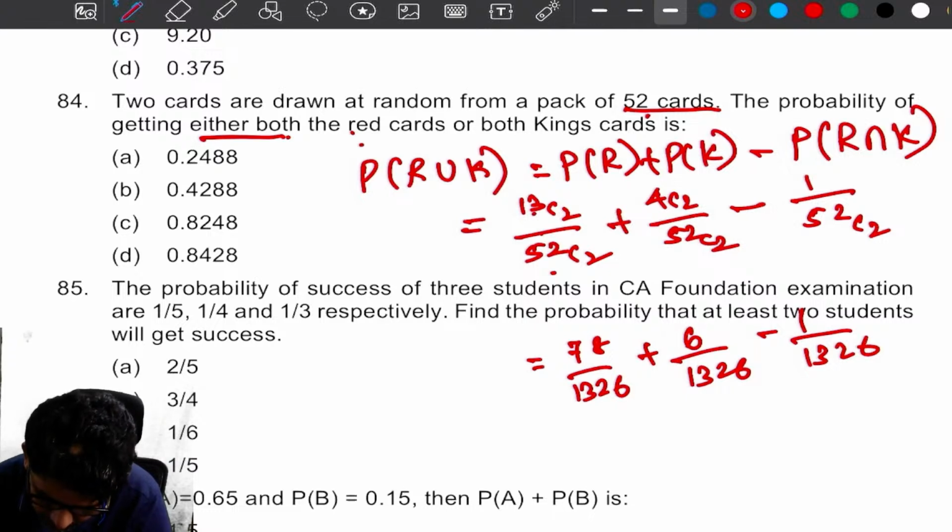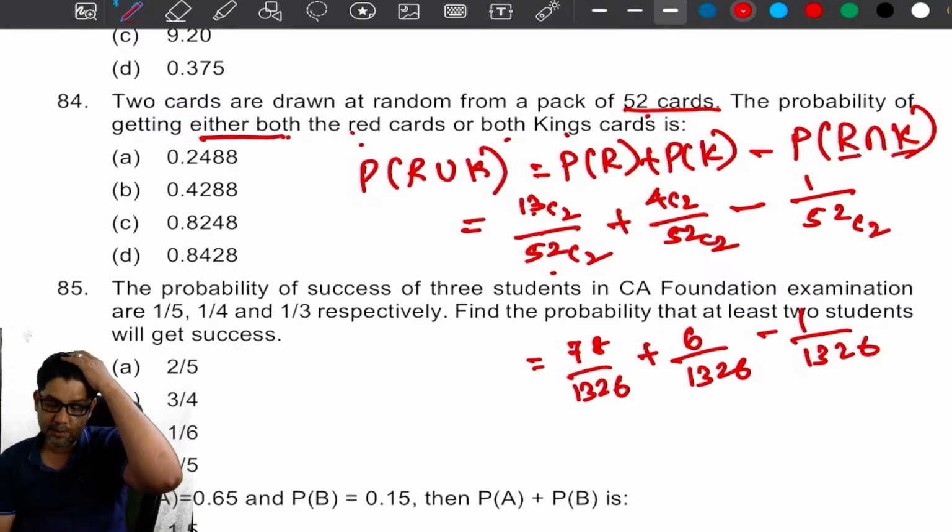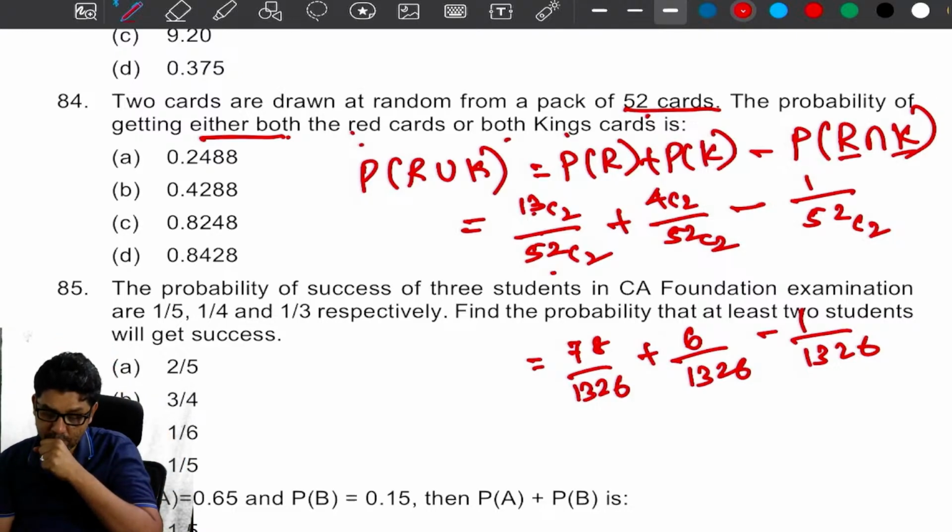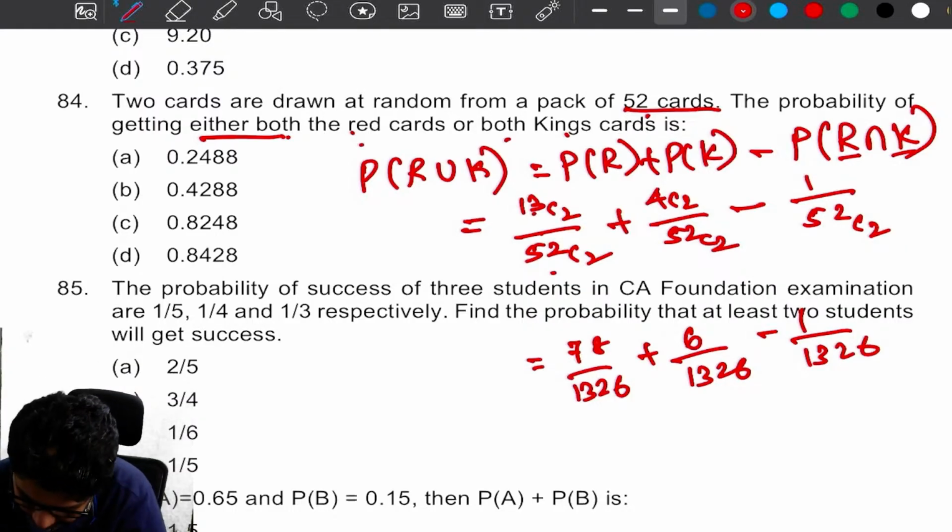Both are red cards, both king cards minus red and king. That is also possible. 1 by 52.